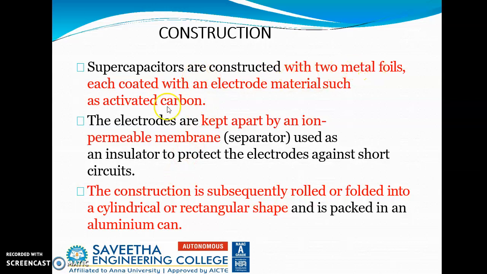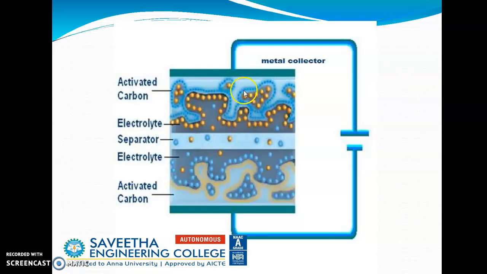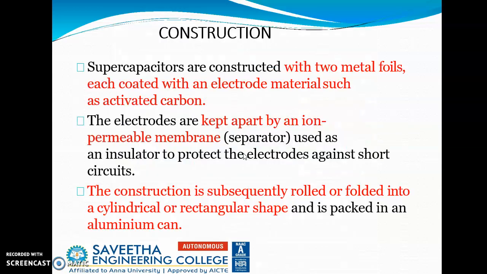Supercapacitors are constructed with two metal foils, each coated with an electrode material such as activated carbon, and they are separated by a separator. The electrodes are kept apart by an ion permeable membrane, which we call a separator. This acts as an insulator so that the electrodes are protected against short circuit.